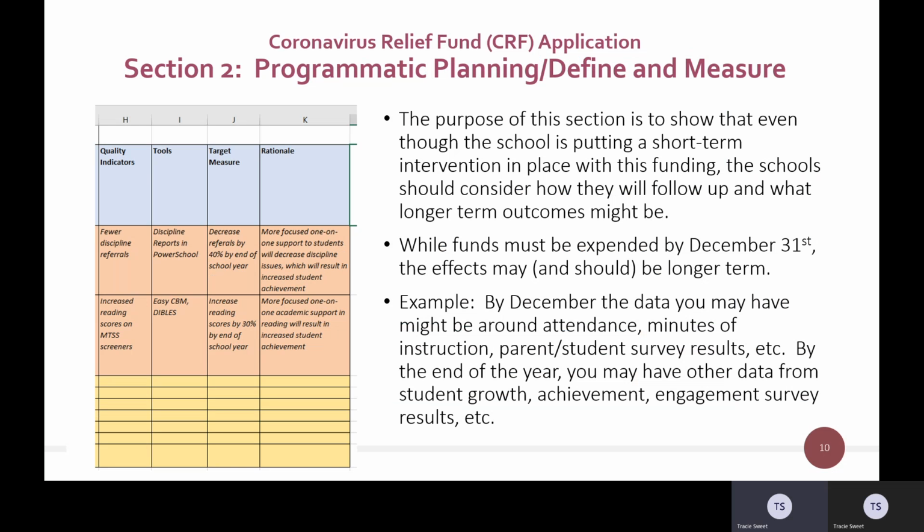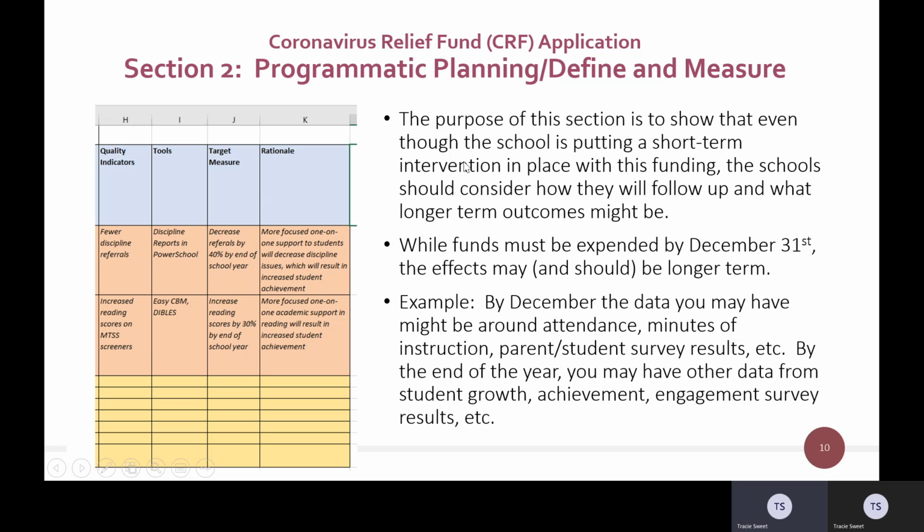Okay, just a few notes. We did reach out to the State Department contact for this grant to ask for additional information to make sure we gave you good examples, and also to help you understand what this Define and Measure section boils down to. So I wanted to show you the response that we received from the State Department.